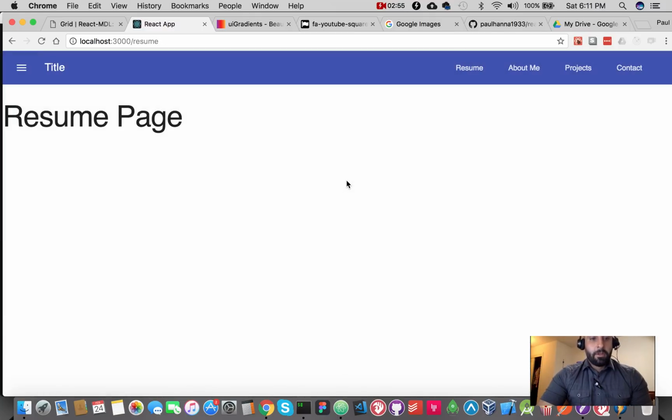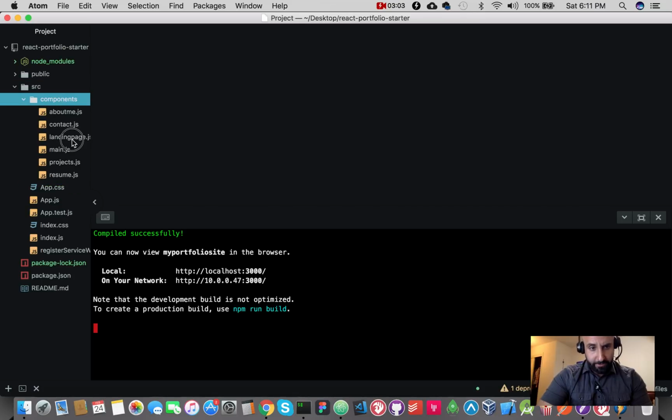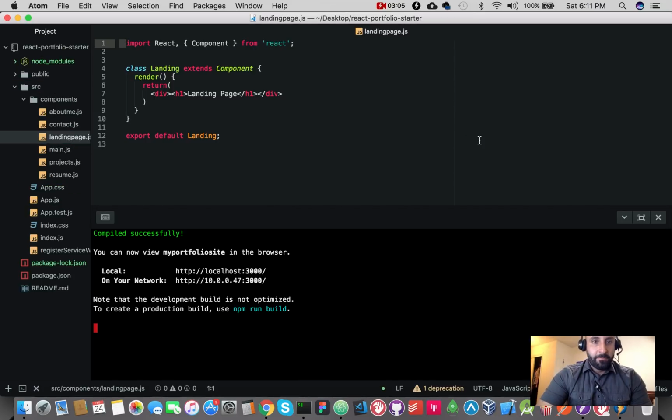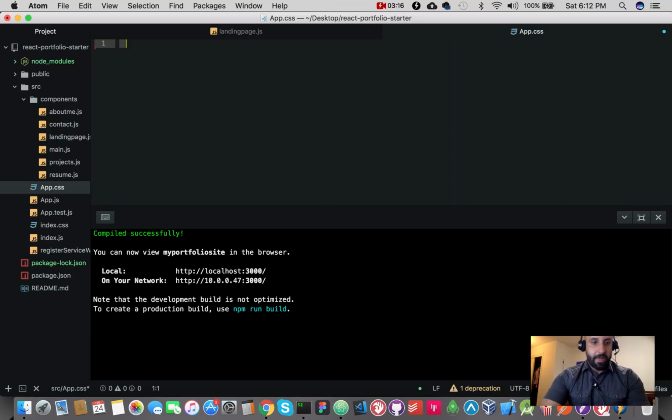All right, first things first, let's open up our source directory and our components directory. We're going to be working on landing page. One thing that I didn't do last time, we have in App.css some CSS code here that we don't need, so let's just get rid of that and save.